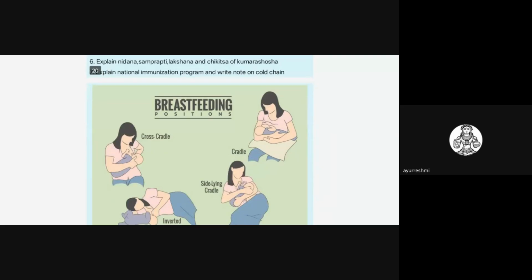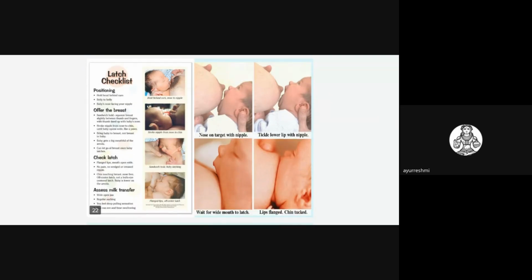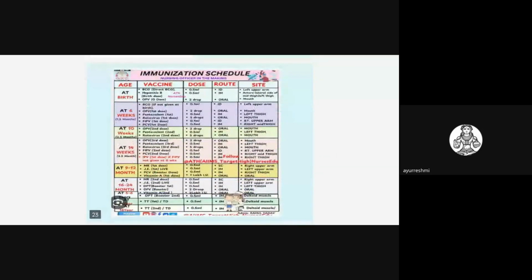So this is a slide. This is showing the different breastfeeding positions, and what latching is, how a normal latching looks in the newborn baby during feeding. Just go through this. And the immunization schedule, the national immunization schedule or universal immunization schedule. This slide is covering the immunization schedule at birth. BCG, hepatitis B and OPV are given. The dose is 0.1 ml. In this slide, 0.5 ml is there.